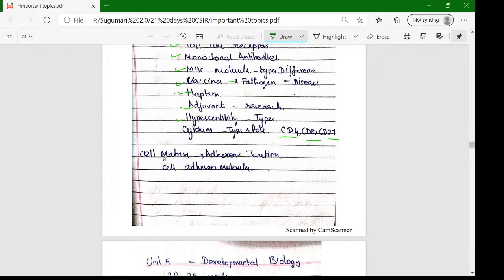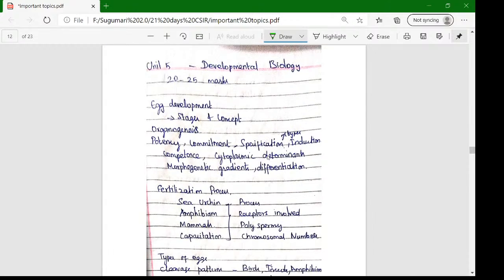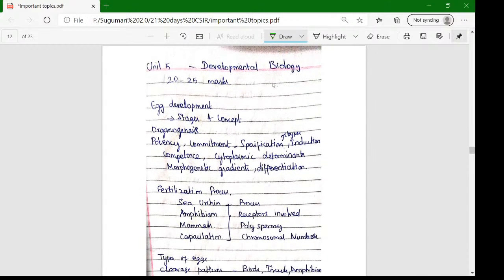Okay, and the last is the cell matrix. What adhesion functions and adhesion molecules related questions are there. Okay, unit 5, that is developmental biology. In that we can expect nearly 10 to 12 questions, we can achieve 20 to 25 marks.